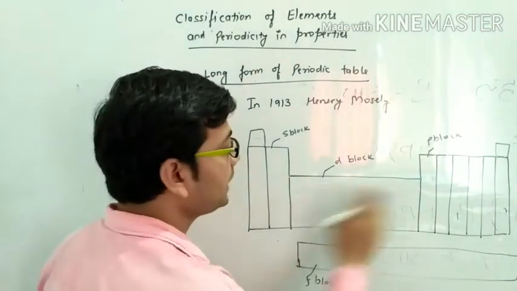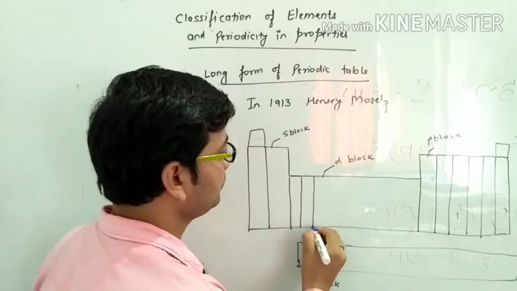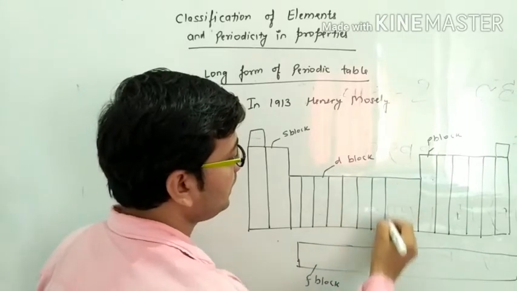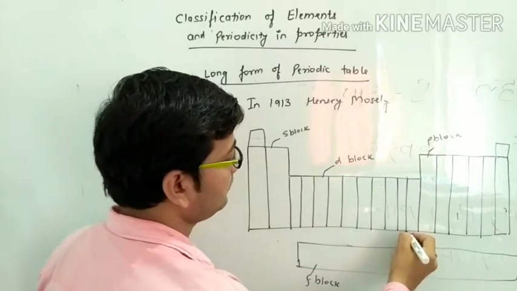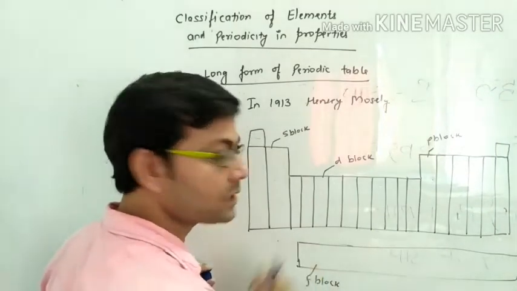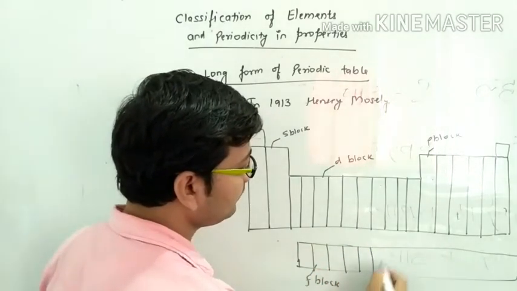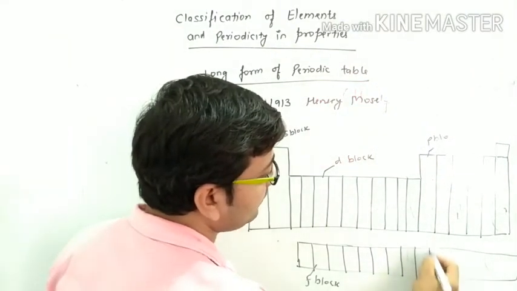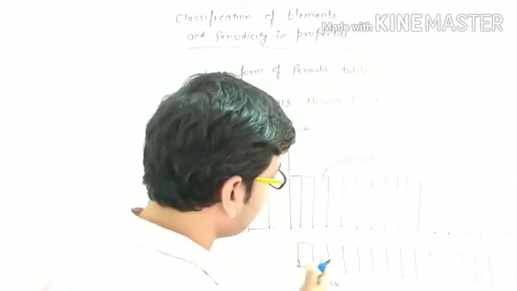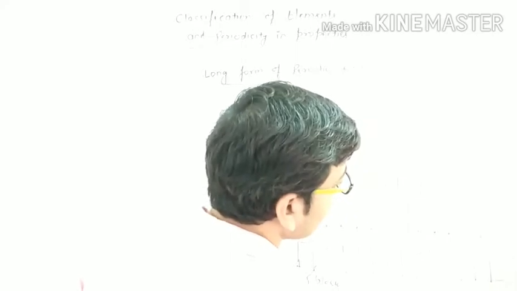In the case of d, 10 groups are available because it can accommodate a maximum of 10 electrons: 1, 2, 3, 4, 5, 6, 7, 8, 9, 10. In the case of the f block, there are 14: 1, 2, 3, 4, 5, 6, 7, 8, 9, 10, 11, 12, 13, and then 14.